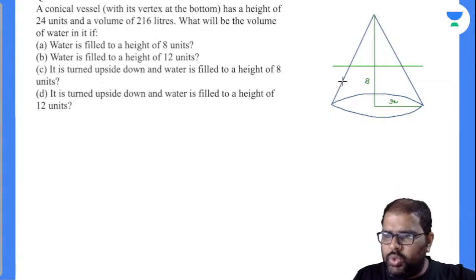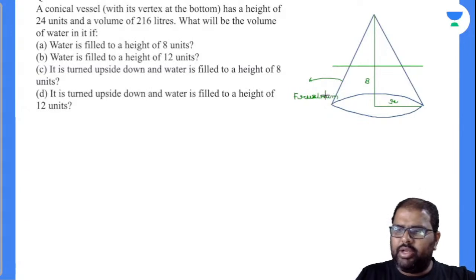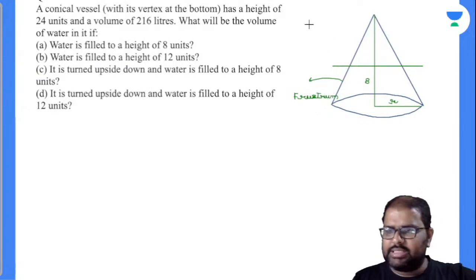I don't know this formula to solve. So what I will do is I will find out the cone part volume. I will subtract it from the total value, then I will get the answer. Jaiswal gave me the answer there. So this is cone. Cone is of a height of 16 units.